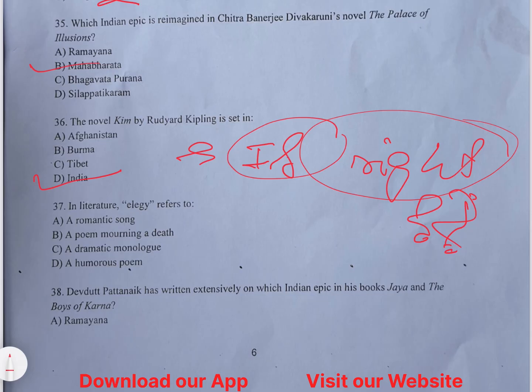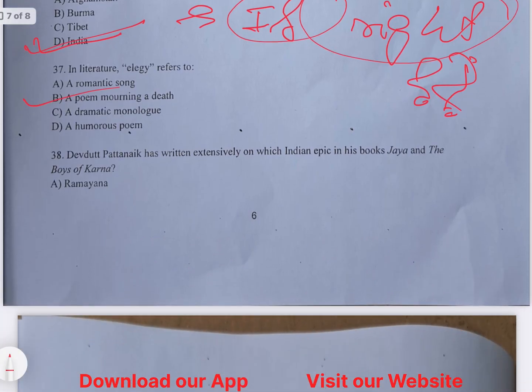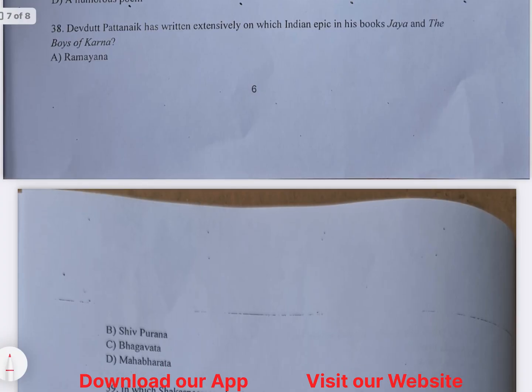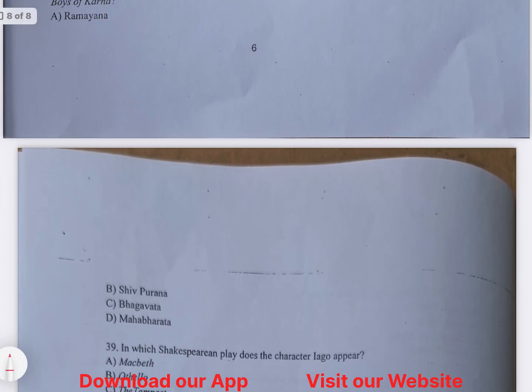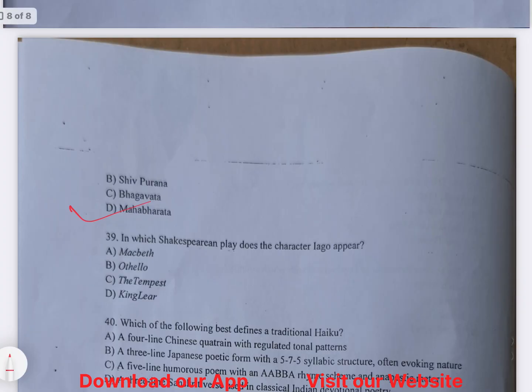In literature, elegy refers to, for me D is the right answer. Elegy is a poem which is written in mourning of a death. Devdutt Patnaik has written extensively on which Indian epic in his book Jaya and the Boys of Karna? Karna was in which epic? He was in the Mahabharata.